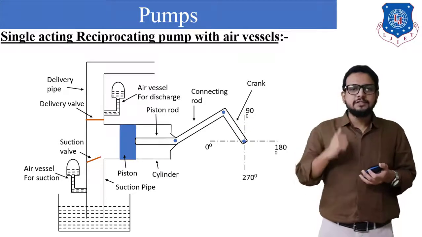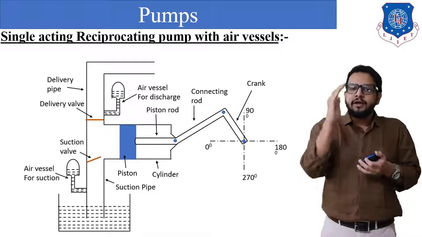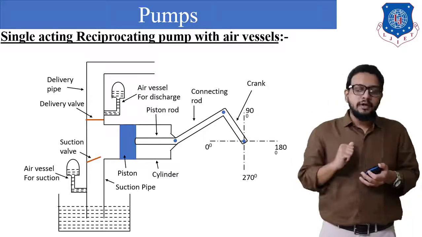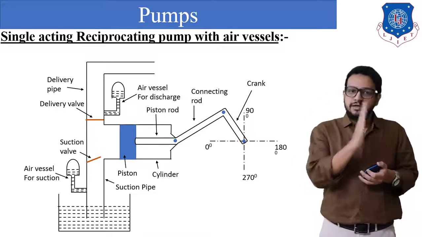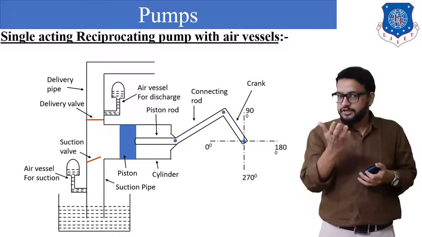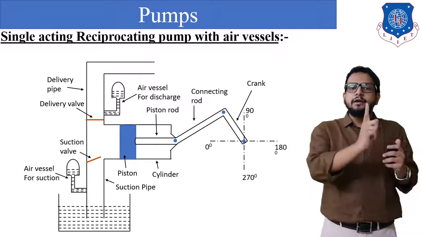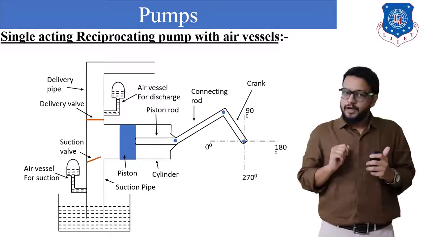Now let's directly start with how it's going to operate. When the crank moves from 0 degree to 180 degree position, at that time water will be sucked on the left side because of a pressure difference. The suction valve will open and water will begin to enter into the cylinder due to pressure difference.